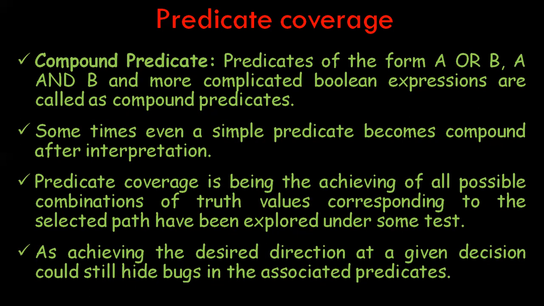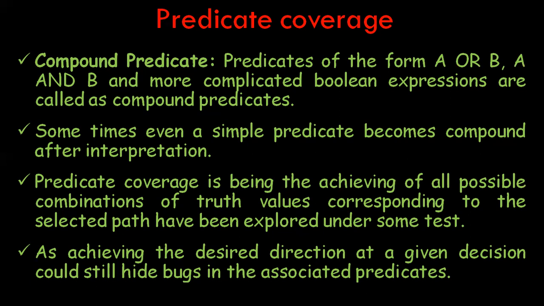So here, predicate coverage. What is predicate coverage? Predicate coverage is the process of testing all the truth values that are related to a specific path in all possible ways. So if all the values are tested in all possible directions, then we can say that 100% predicate coverage is achieved, which needs a lot of effort.